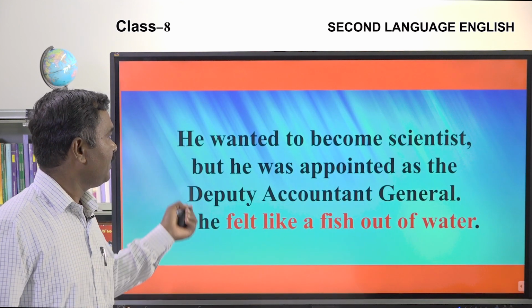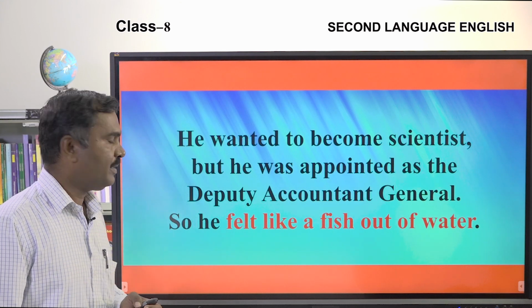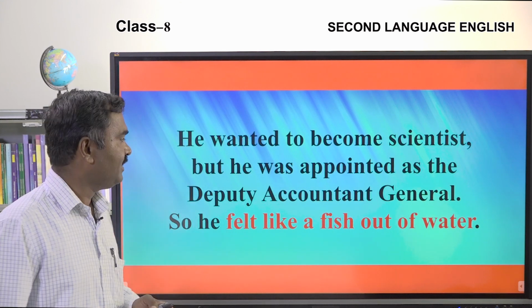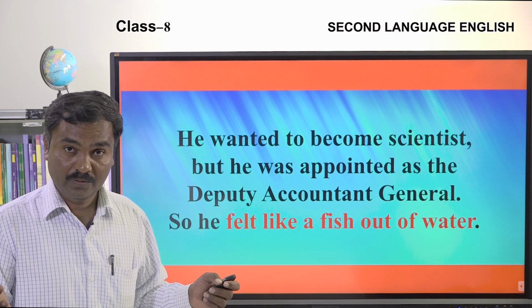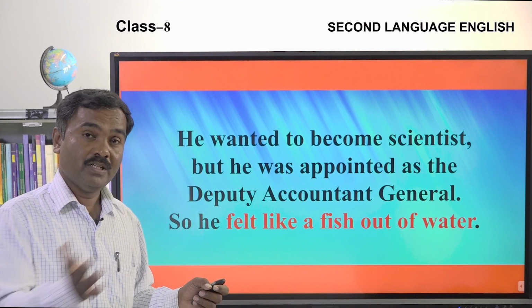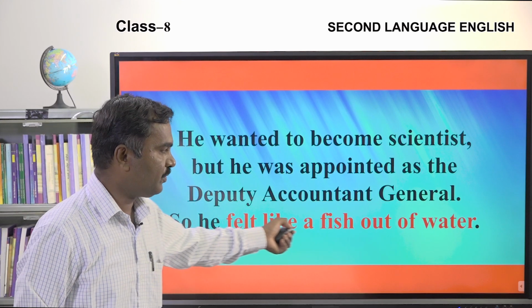Because he wanted to become a scientist, but he was appointed as the deputy accountant general, so he felt like a fish out of water. He wanted to become a scientist, but he was appointed deputy accountant general. He felt like a fish out of water.